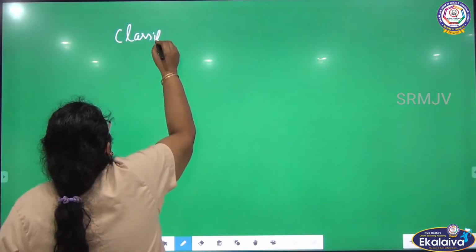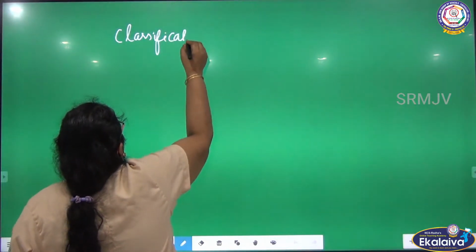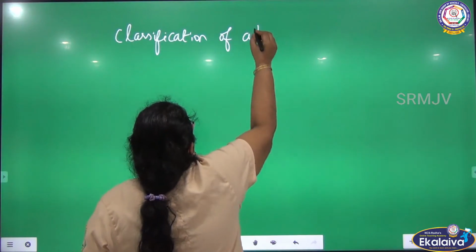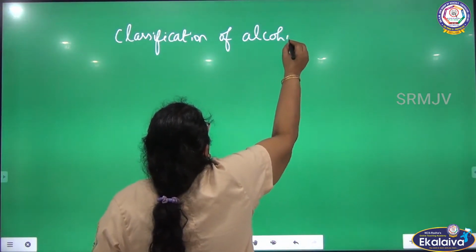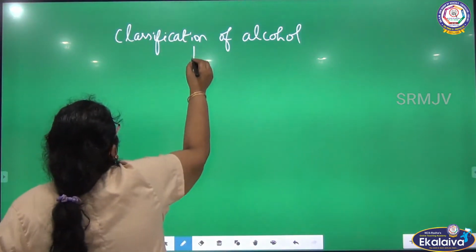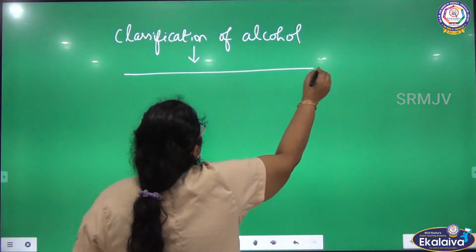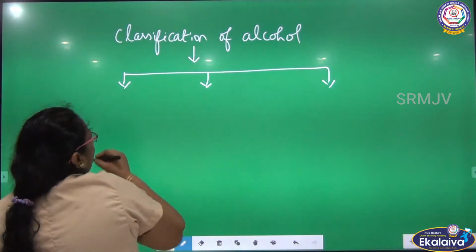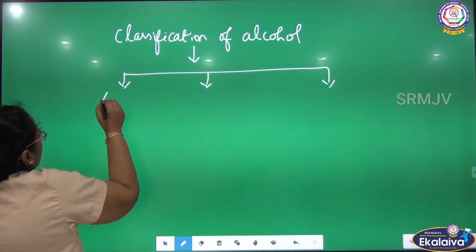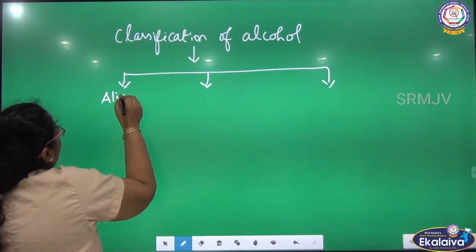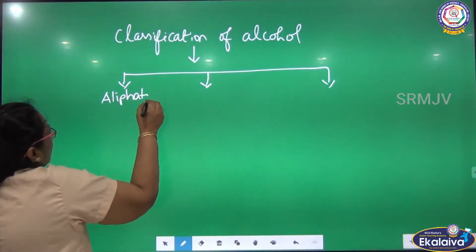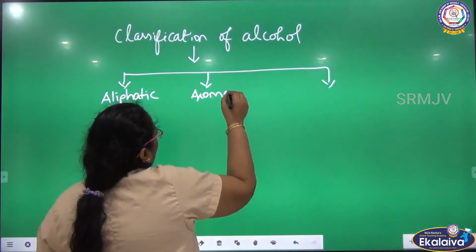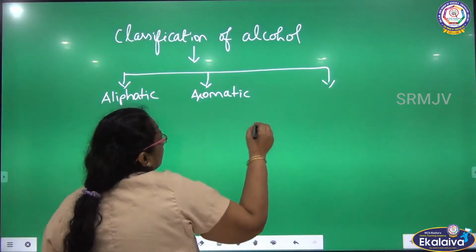Classification of alcohol. Alcohols are classified into 3 different types. What are they? Aliphatic, aromatic and aralkyl.